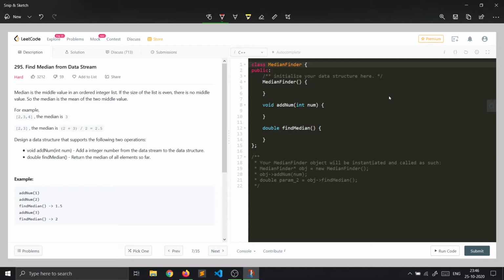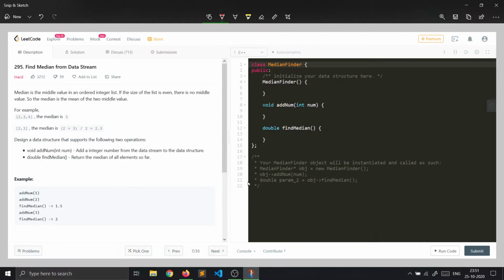middle values. So what it is saying is, let's say we have an ordered list 2, 3, 4, and the size is odd, so the middle value is the median of this array. So the median is 3. And if the size is even, let's say 2, 3, 4, 5, and the list is ordered, the median will be the mean of the middle two, that is 3 and 4. So the median will be (3 plus 4) by 2, that is 3.5. This will be the median of this list, and this is the median of that list.